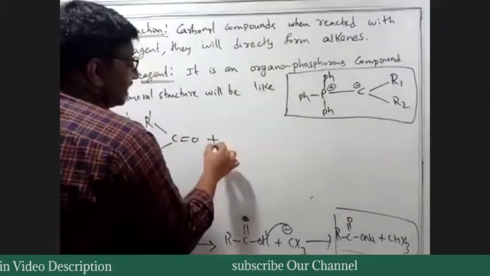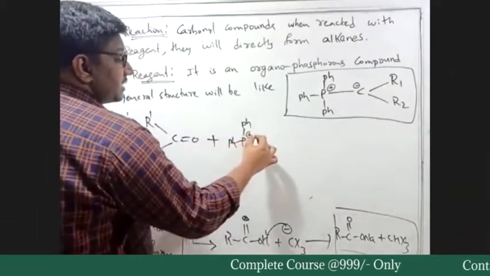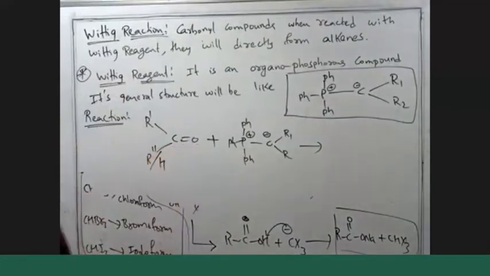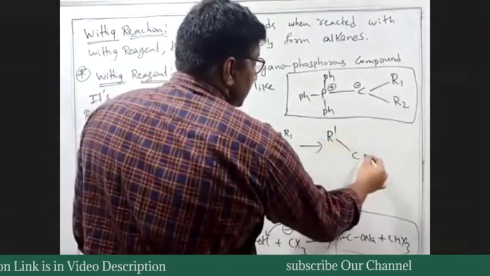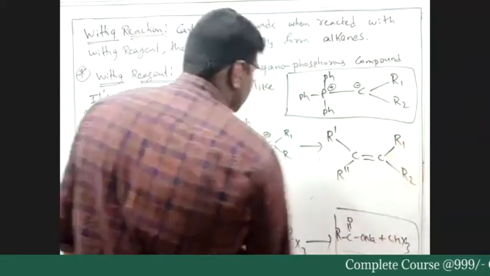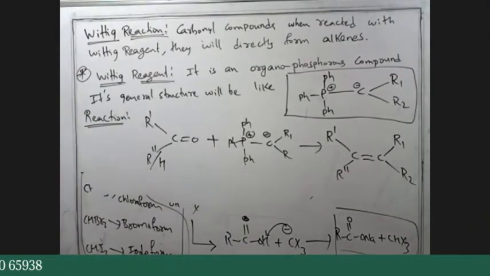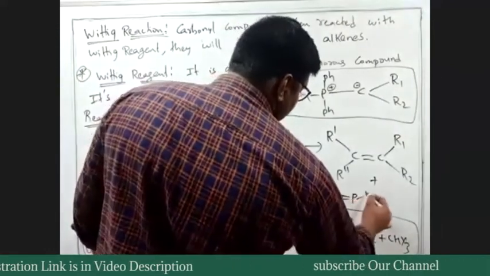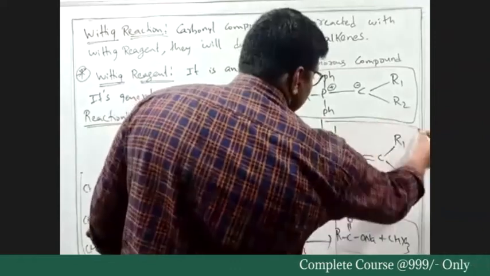When we deal with Wittig reagent, PPh3 with phosphorus positive, carbon negative, R1 and R2, the C double bond O will be lost, and it will directly form a double bond, giving R dash, C double bond C, R double dash, where this carbon has R1 and R2, plus P double bond O PPh3. This will be our product, alkene.